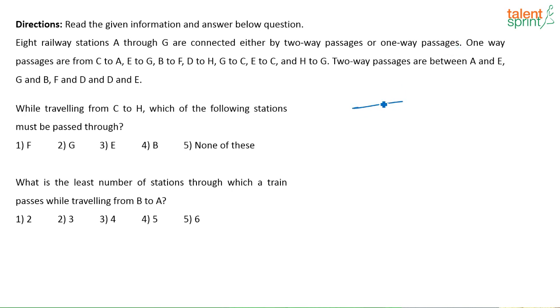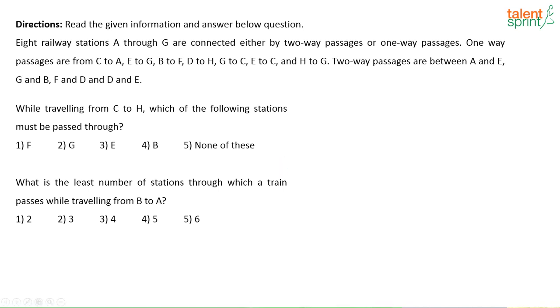What is a one-way passage? One-way passage means, if there is a place A and B, it is connected only one way, either this way or this way. That's one way, correct? Now two-way means one person can go from here to here and from here to here, that is two-way, correct? One way means the person can go only from A to B and not back, or vice versa, however they have given in the question. Now let us draw the diagram based on the given information.